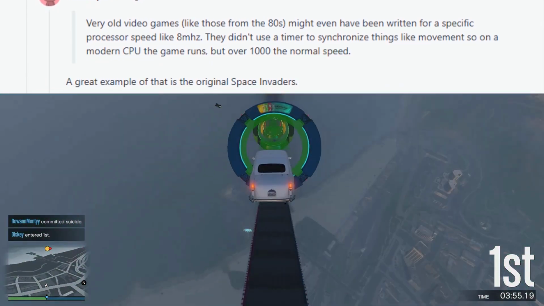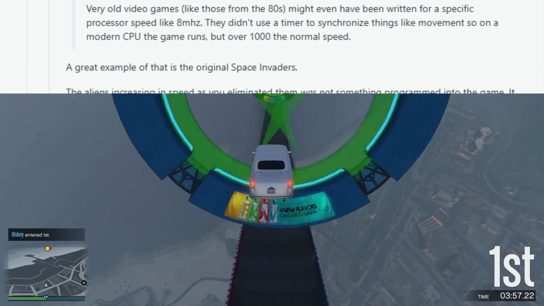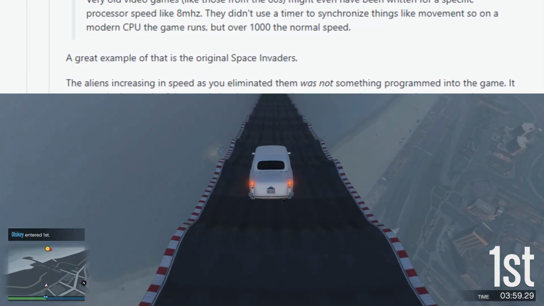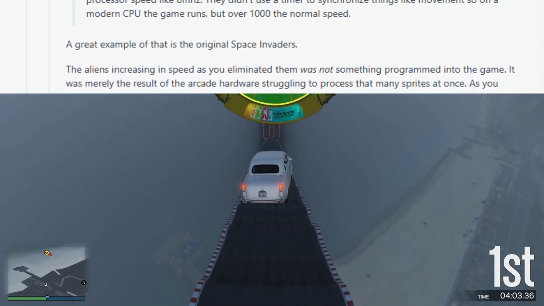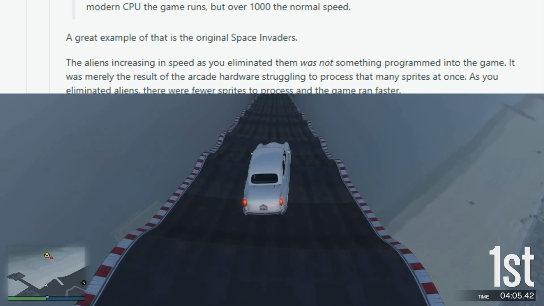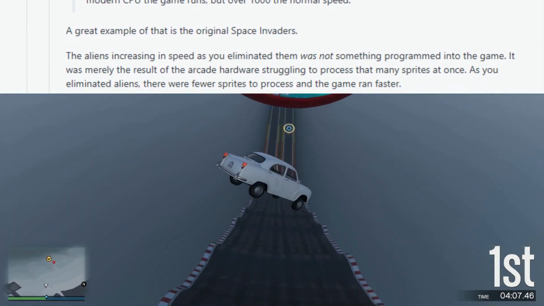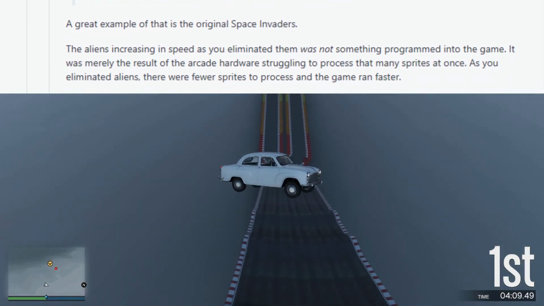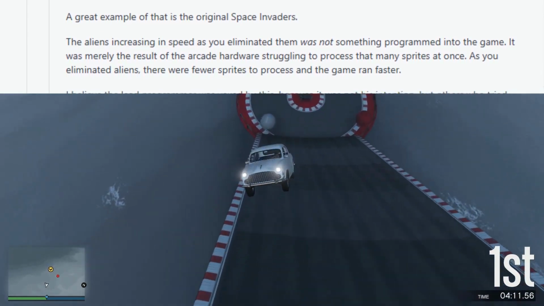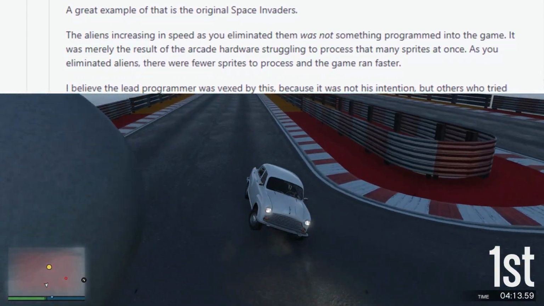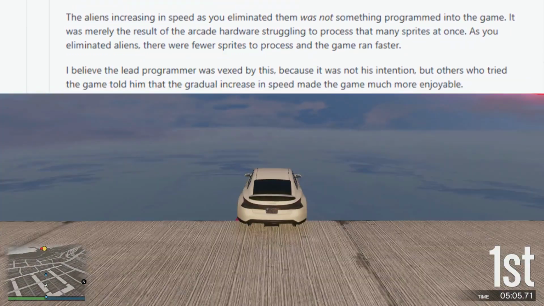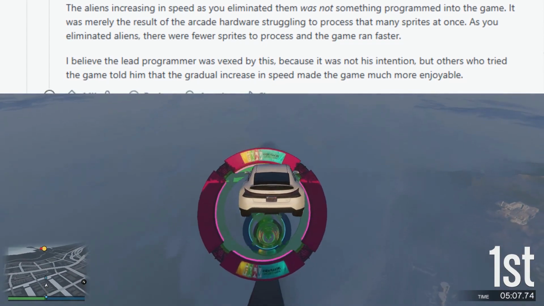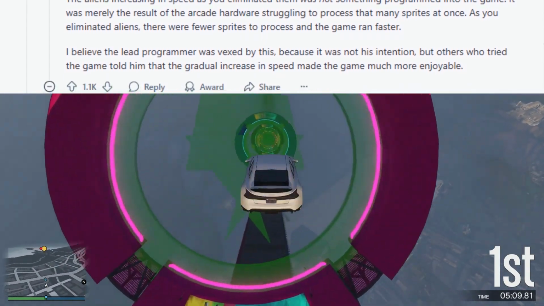A great example of that is the original Space Invaders. The aliens increasing in speed as you eliminated them was not something programmed into the game. It was merely the result of the arcade hardware struggling to process that many sprites at once. As you eliminated aliens, there were fewer sprites to process and the game ran faster. I believe the lead programmer was vexed by this, because it was not his intention, but others who tried the game told him that the gradual increase in speed made the game much more enjoyable.